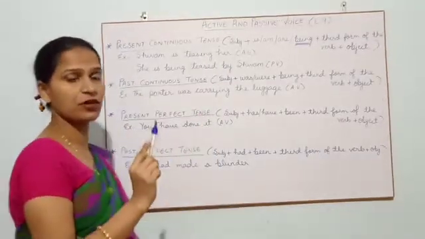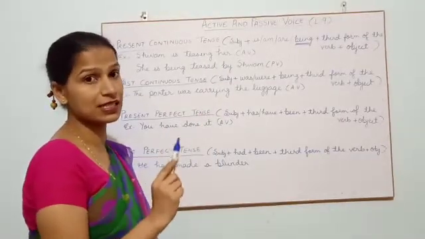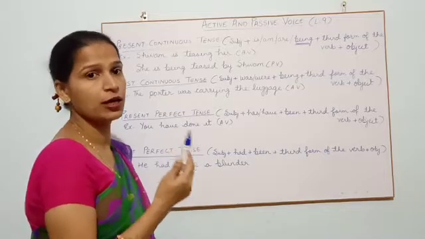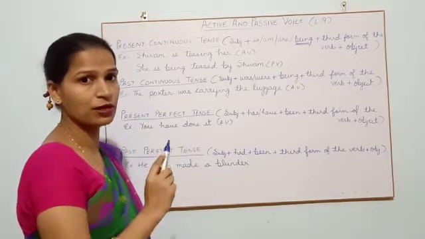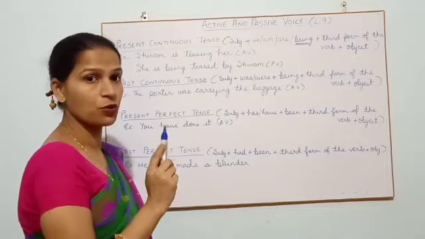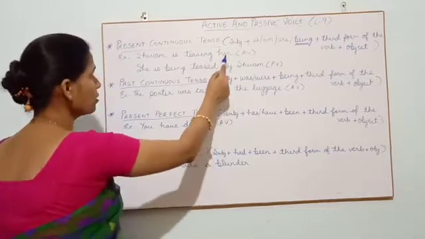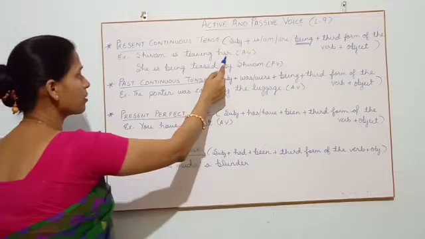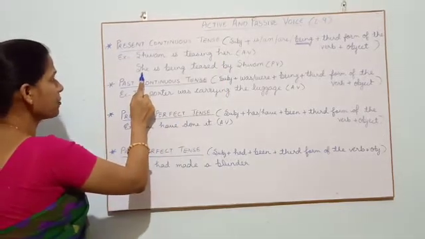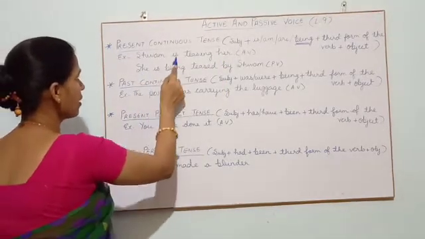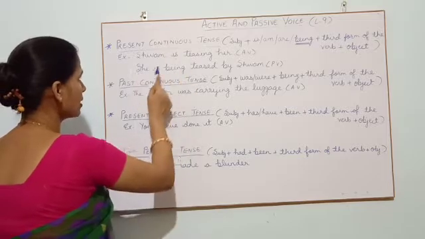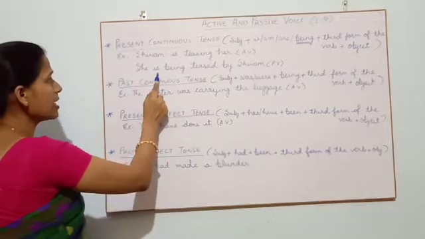These things I have already explained in the previous video, that they are very necessary for you to memorize. The chart I have drawn for you in that video, you all have to learn that. So according to the chart and according to the rule, her will change into she. She is. We have is teasing, so we will take the same auxiliary, is.